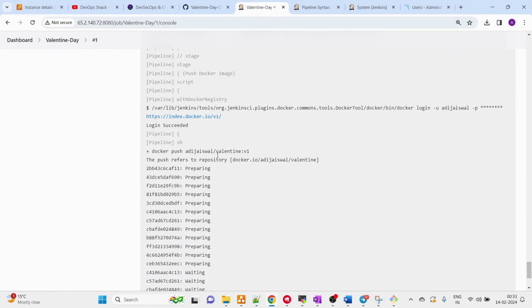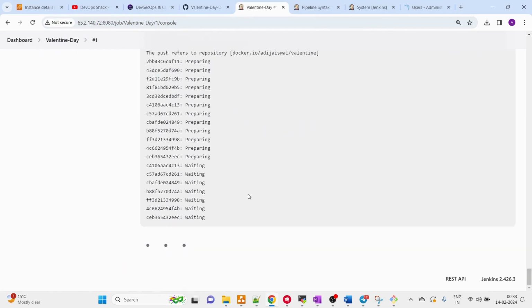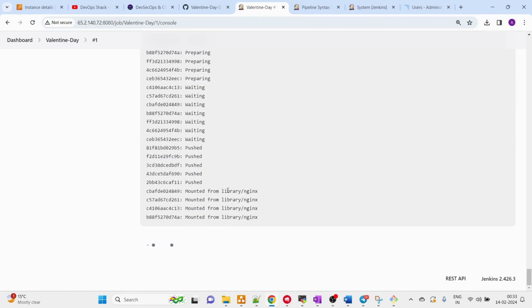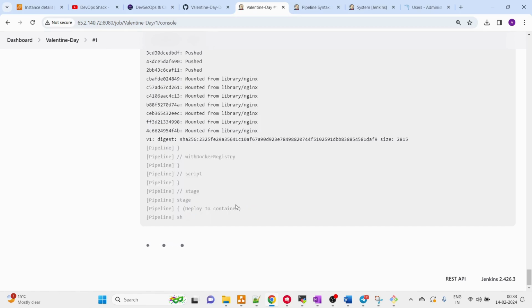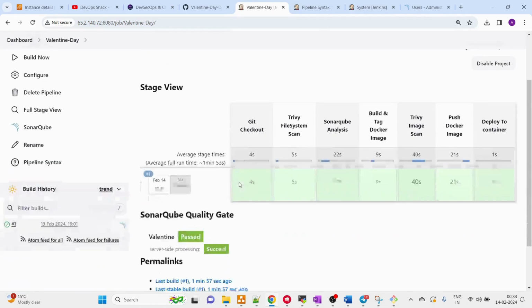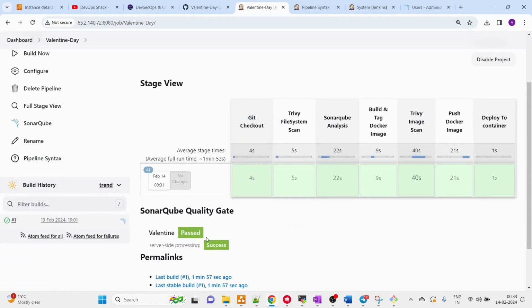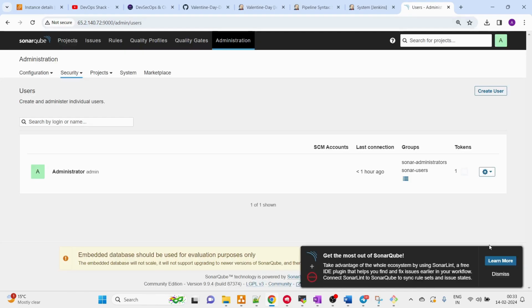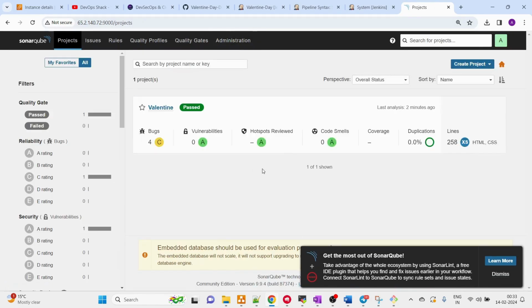Now we are pushing the Docker image. Once it is pushed, we will create the Docker container, and our application will be running inside that. Okay, the container got created. Pipeline done, and the SonarQube report is also generated. I guess we can see it somewhere here. Great, just 258 lines we are having, so it's fine.